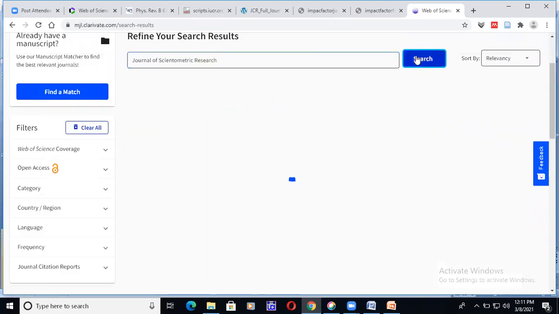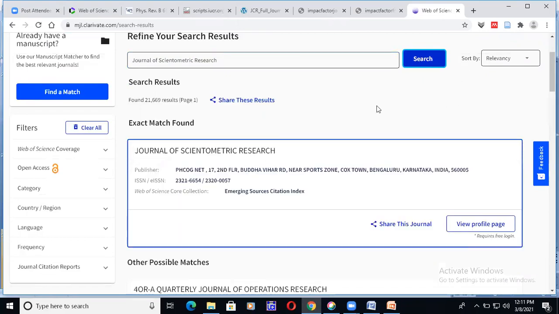If it is really available, it will show you the result in a different order. See how the border has been given. Yes, your exact search has been given with a border. A blue color border will come and it will show that this journal is available. So you should have two options. One, if you think that you are very blind and don't know what all journals are covered in Web of Science, then what can you do?